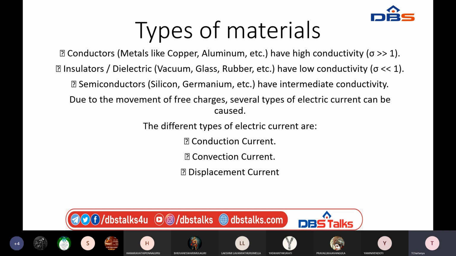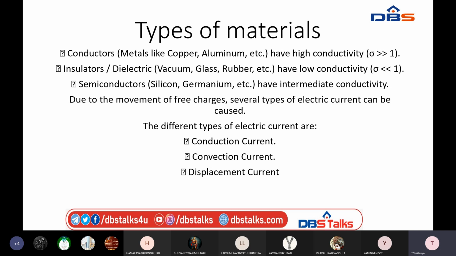The third type of materials are semiconductors, which have a conductivity in between that of the conductor and the insulator. That kind of material can be considered a semiconductor. Examples of semiconductors are silicon and germanium.